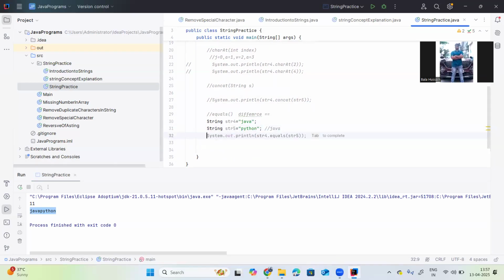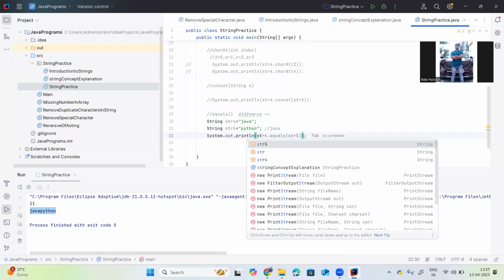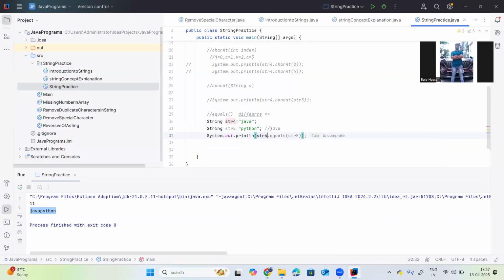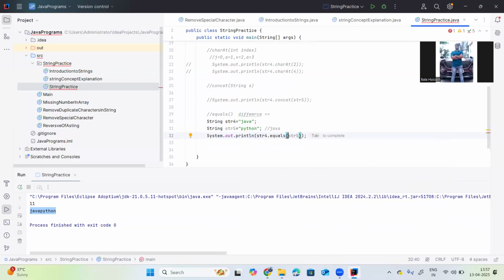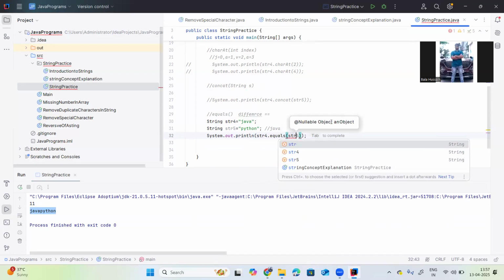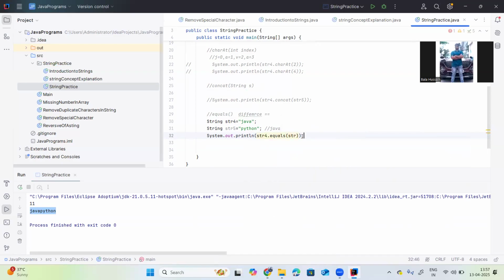For example, let me print this one: System.out.println str4.equals(str5). I am asking whether str4 is equal to str5. It will definitely return false.